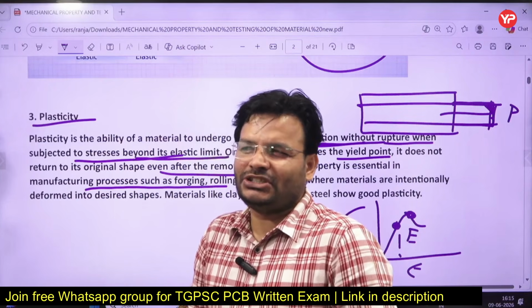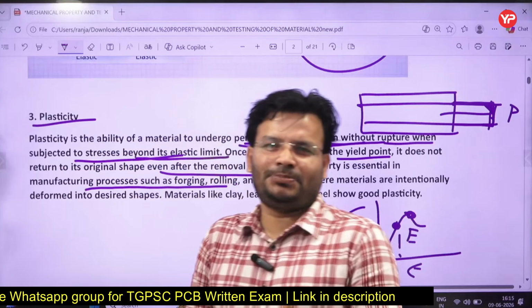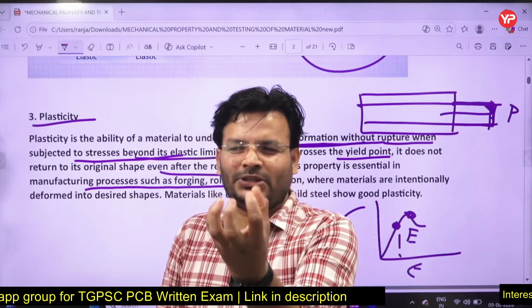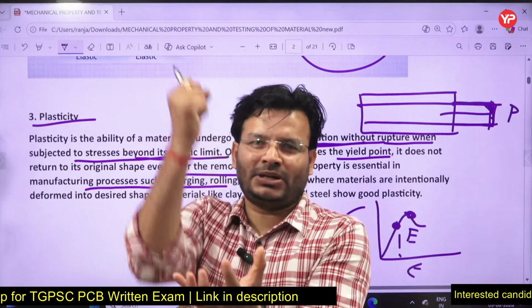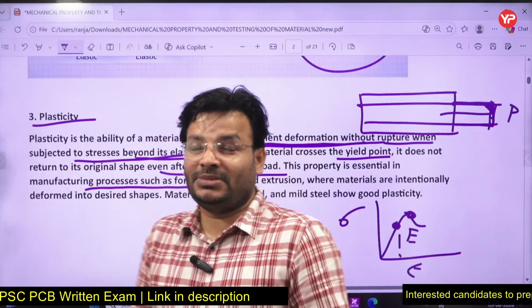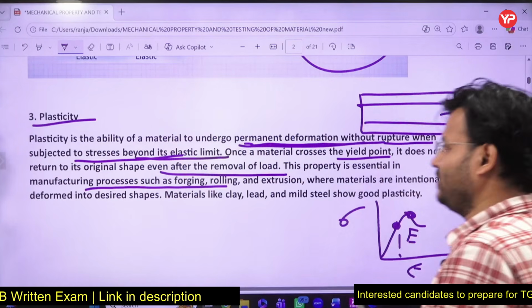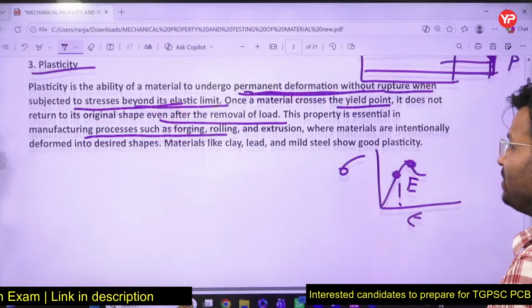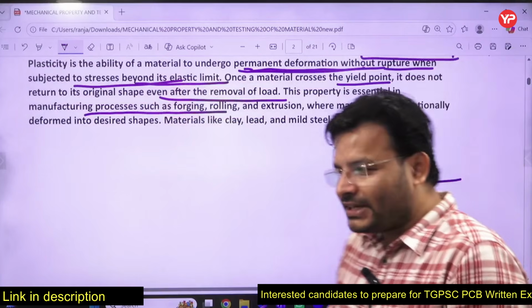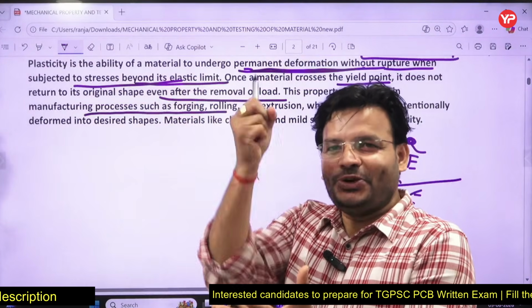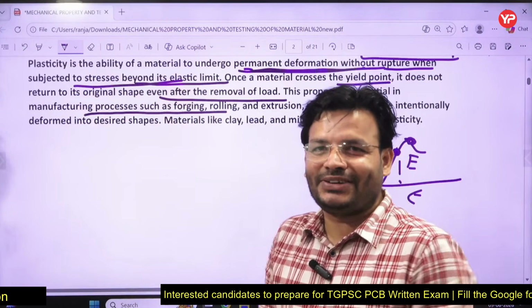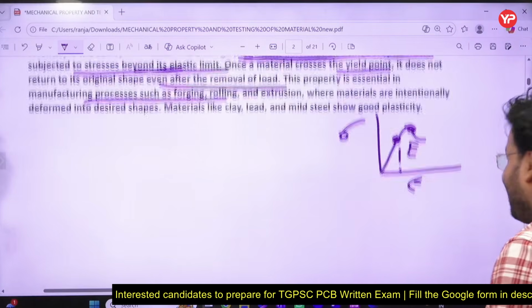You might have seen a blacksmith, where something is heated and then hammered, and it gets whatever shape you require. That is because of plasticity, because it has high plasticity. If a material has less plasticity and you try to hammer it, it will break down, right?